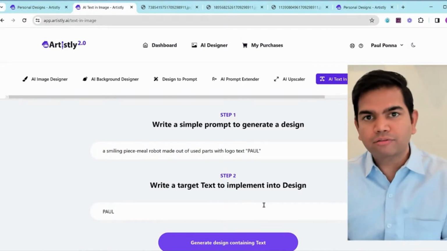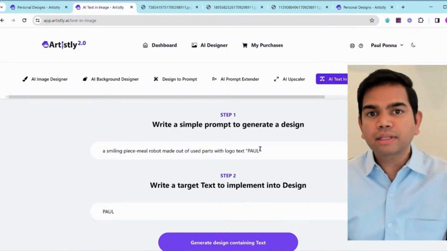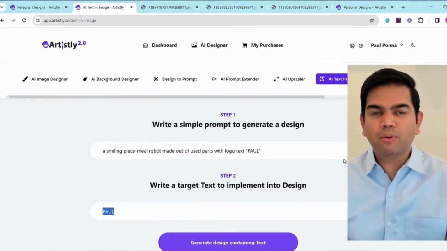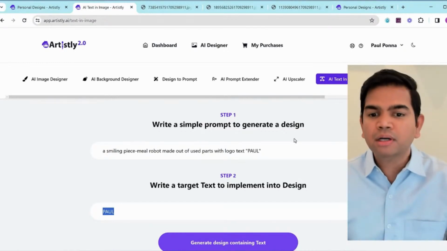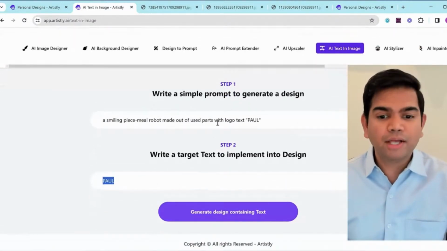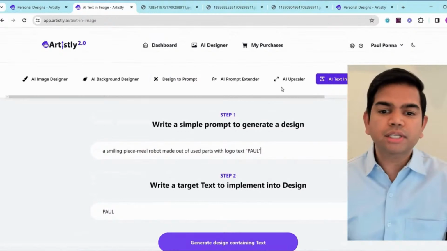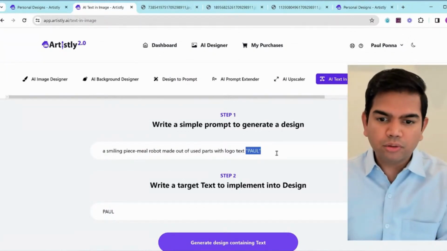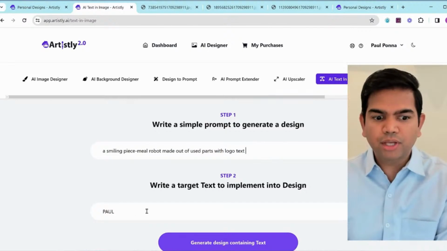The AI will know where it'll fit perfectly anyways. Now, the thing is that you can put the text here in quotes, and then also here, so it stresses the point that we want text obviously to appear, because sometimes the AI might not know. That's why we did it here. And if you're seeing that the image, let's say, is not perfectly done, you can remove it with this part right here, logo text. You just remove that and just put the text here.